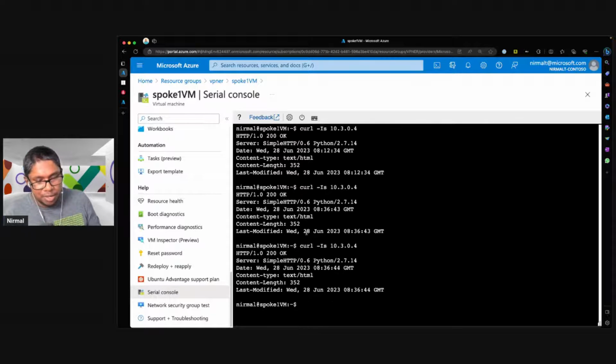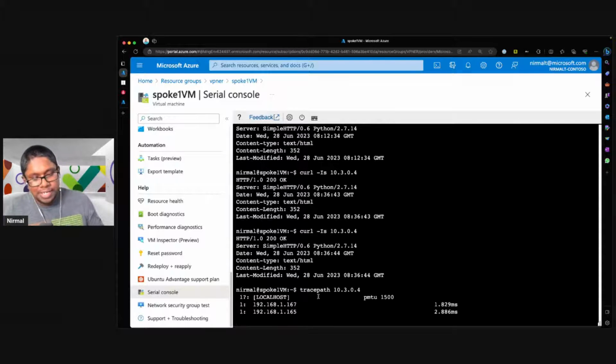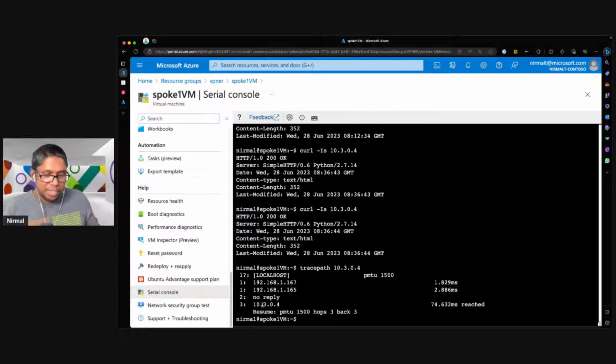So I'm just going to run a few tests here, and you can see the response is a 200. So I'm getting a response back from the branch. And also if I do trace path against the IP address, you will see that this is hitting my local firewall. So these are the two IPs that are used by my local firewall. So it's hitting my Azure Firewall in the local hub, and from there, it is getting sent to the branch that I have created in my other VNet. So that's the traffic path, and we are validating that the traffic is flowing without any disruption.